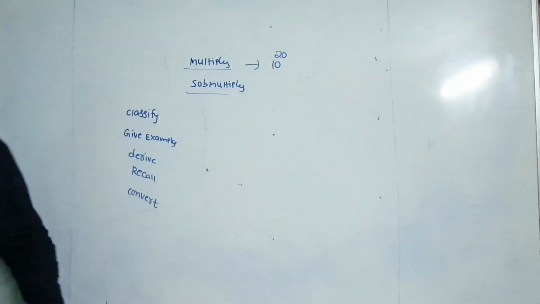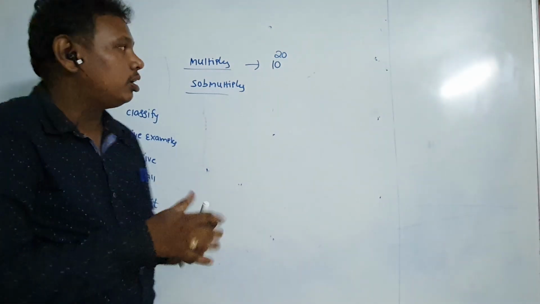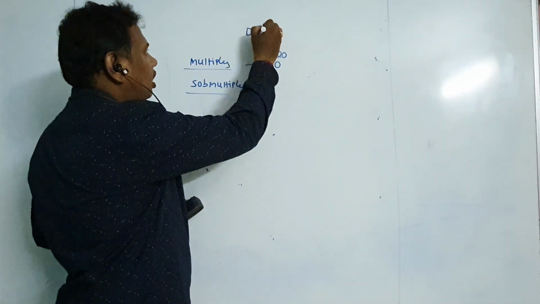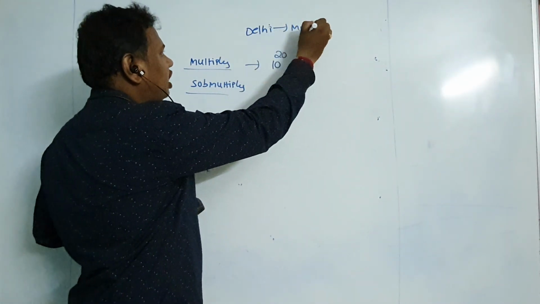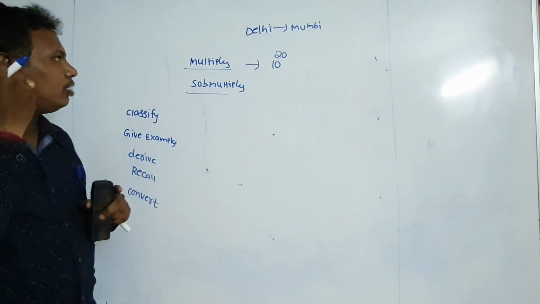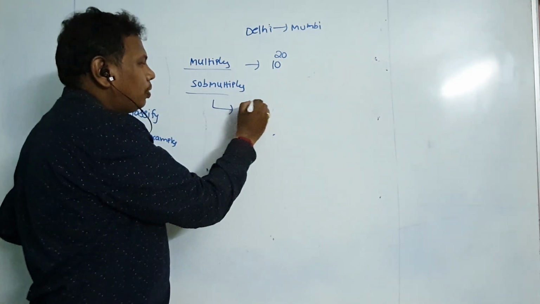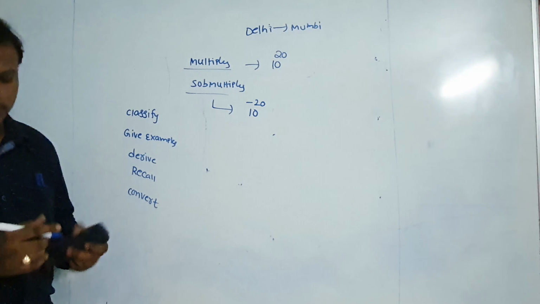Multiples are used to find the distance between larger cities, for example Delhi and Mumbai, or the distance between the stars and earth. Submultiples are nothing but negative powers of 10.